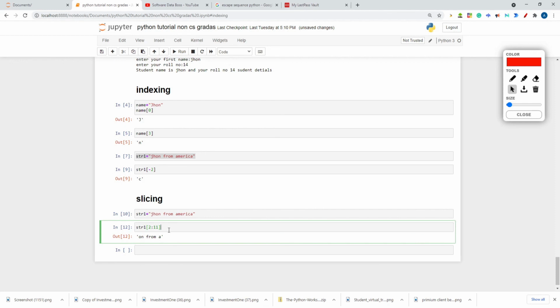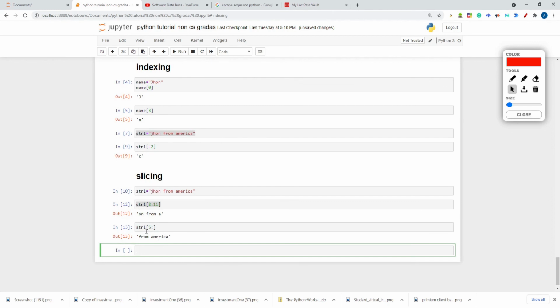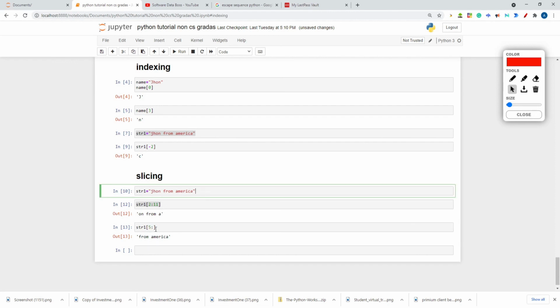So I hope you understood this slicing. Now let's play with this string. Let's play from 5 till the end. From index number 5 onwards everything. What is index number 5? 0, 1, 2, 3, 4, 5. From F. F is index number 5. From 5 onwards everything. Writing 5 and then a colon means from 5 up to every character till the end of the string. Like that you can write.